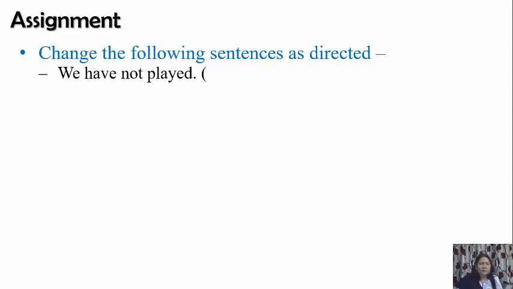Now look at the example. We have not played. Now this is in which form? This is negative. Okay, negative form. You have to change it into affirmative, right?